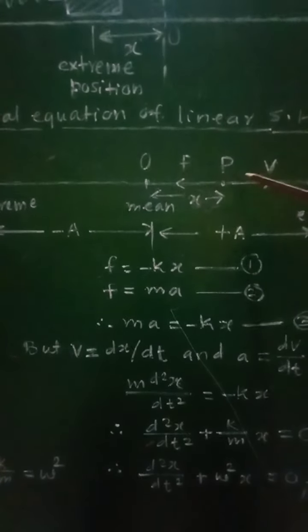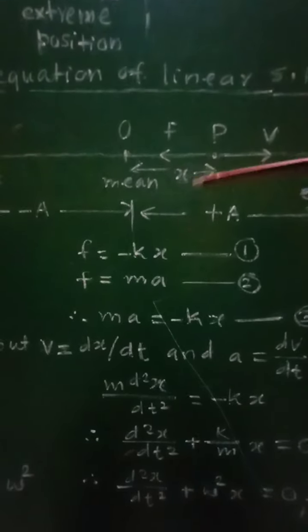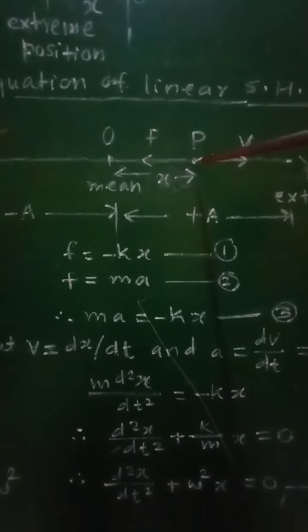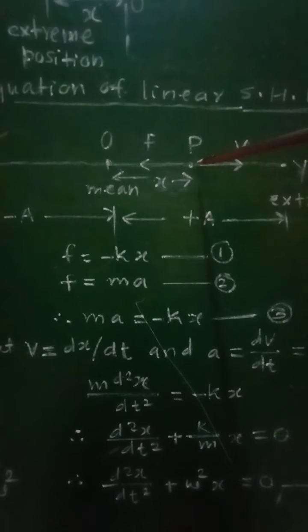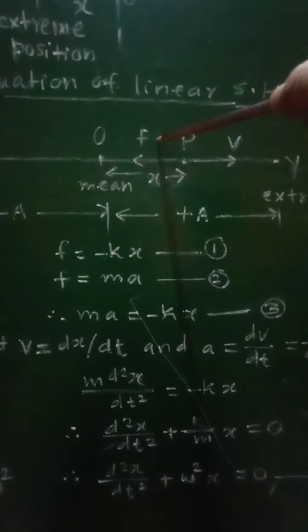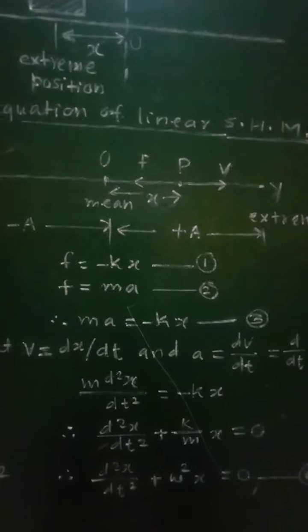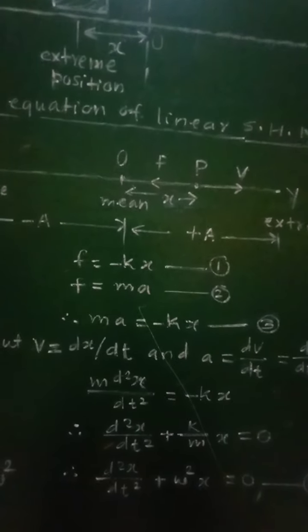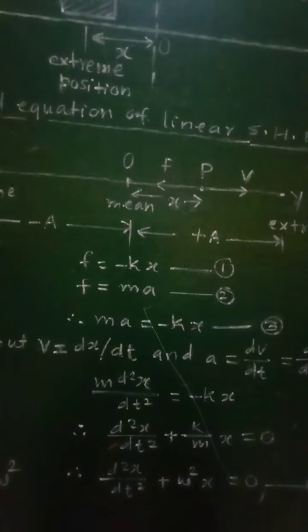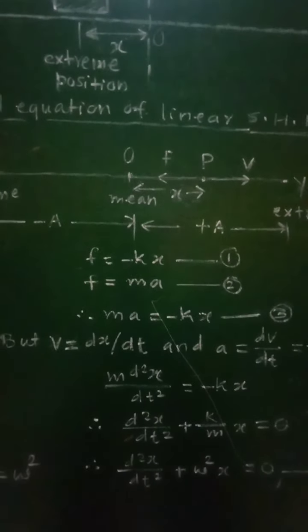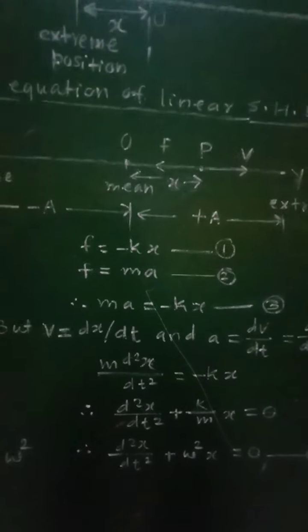So due to the application of the external force, that particle gets displaced through distance x from point O to point P, and when it is at position P, the restoring force F will be directed towards the mean position. In case of linear SHM, we know that the force is directed towards the mean position and its magnitude is directly proportional to the displacement of that body from its mean position. And therefore, according to definition of linear SHM here,